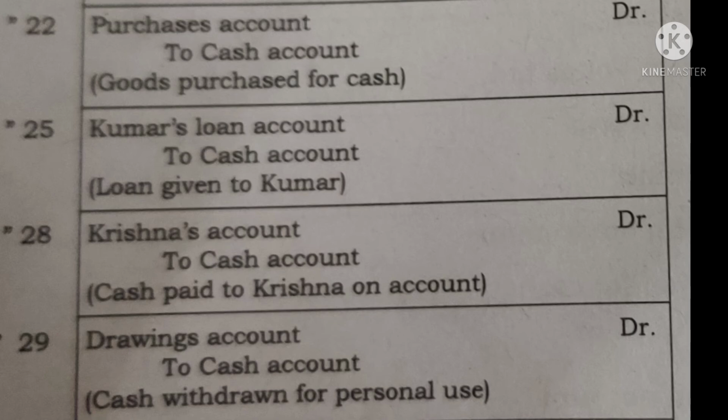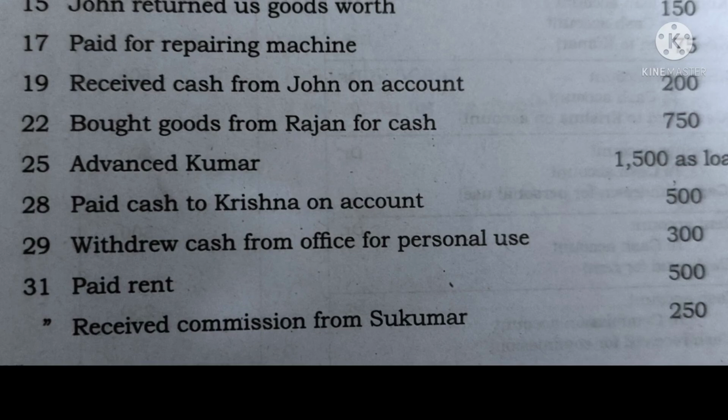As Kumar has been given cash from the company, the cash will be considered as loan. And since he is not our debtor or creditor, it is considered as loan, and he will be returning it in future. So we will debit his account, and as cash is going out, we will credit cash account with rupees 1500.